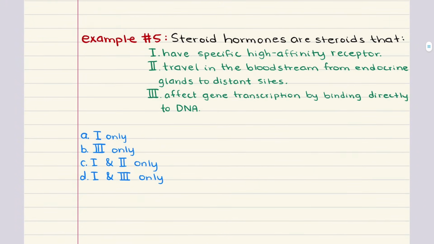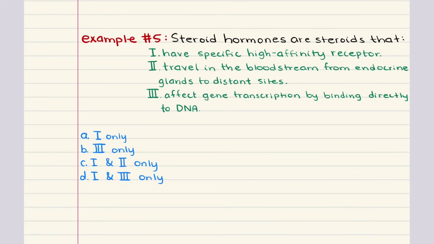Problem 5 says, steroid hormones are steroids that blank. 1 says, have specific high affinity receptors. 2 says, travel in the bloodstream from the endocrine glands to distant sites. And 3 says, affect gene transcription by binding directly to DNA. Now that we've read through the statements once, let's try to figure out which ones are true and which ones are false, starting with statement 1.